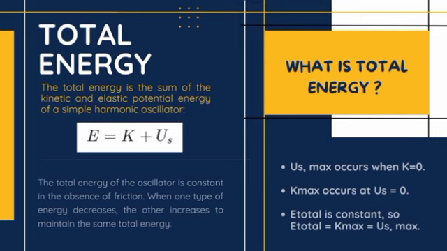The total energy of the oscillator is constant in the absence of friction. When one type of energy decreases, the other increases to maintain the same total energy. So, US max occurs when K equal to 0, K max occurs at US equal to 0, and the last, total energy is constant. So, E total equal to K max equal to US max.